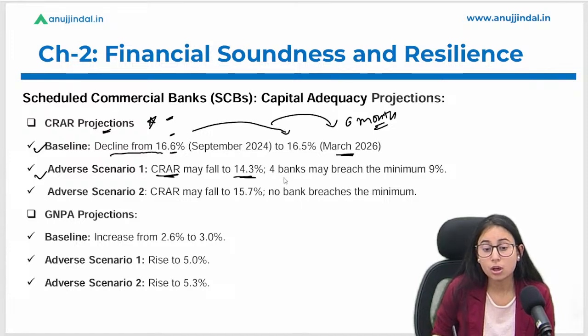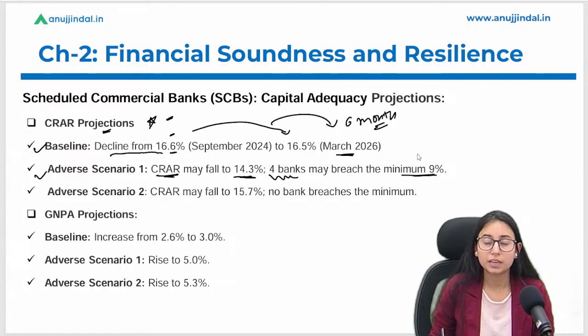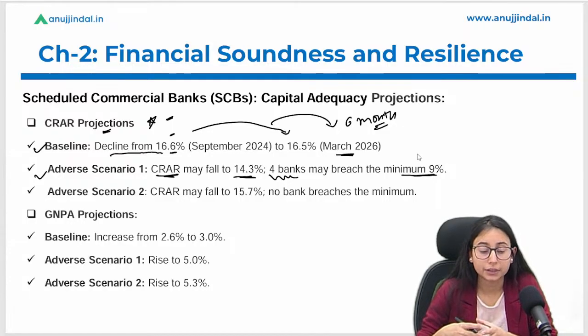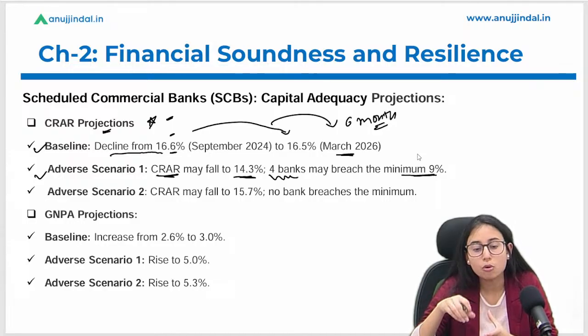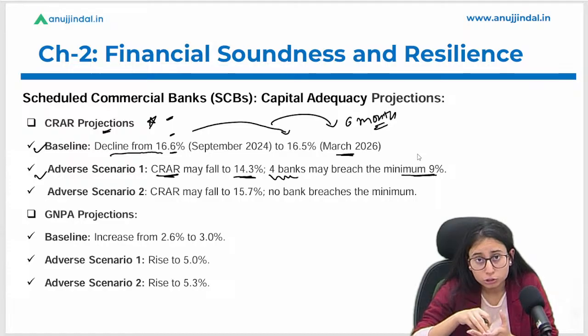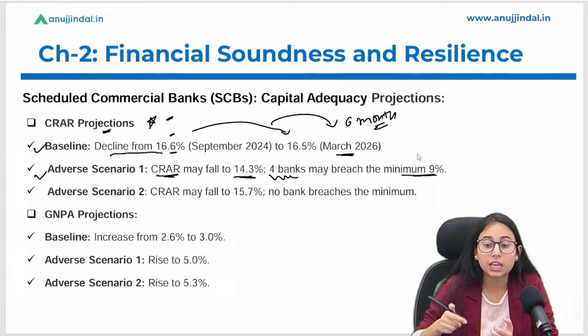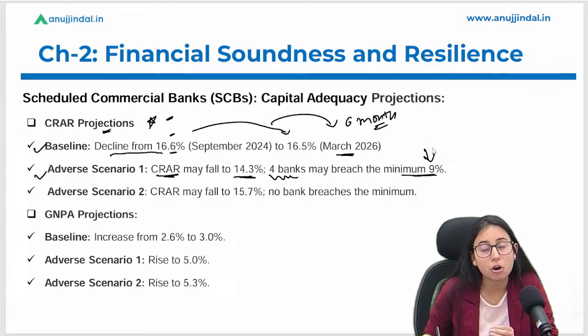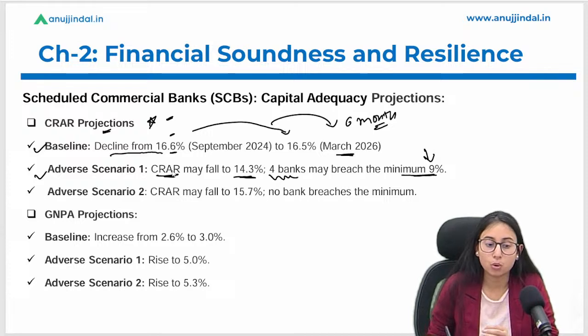There is a chance of 4 banks breaching the minimum 9% requirement. So basically what they are saying is that under adverse scenario 1, the CRAR will drop to 14.3%, and 4 banks might breach this regulatory requirement, that they would not be able to maintain the CRAR of 9%. I hope it is clear.